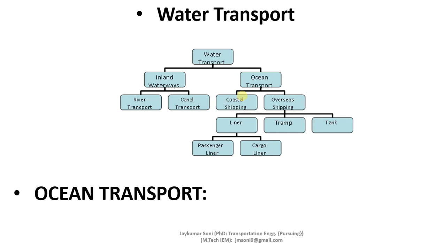Let us understand the concept once again. Coastal is used for national shipping, overseas is used for international shipping. Liner means it has the route and timetable fixed. Tramp means it doesn't have any fixed routes or timetable. And tank means it is reserved for things like crude oil in large quantity. The liners can be divided into passenger liner and cargo liner.